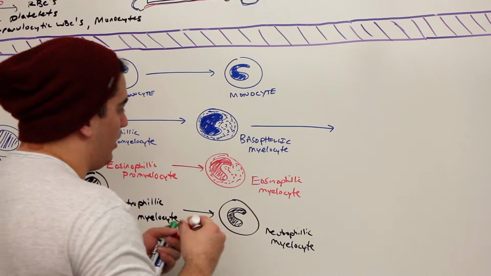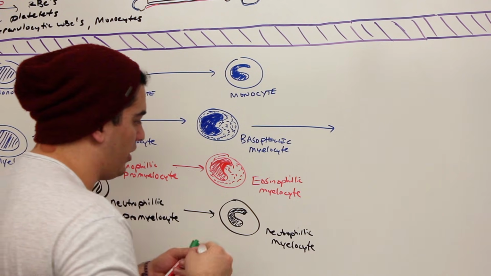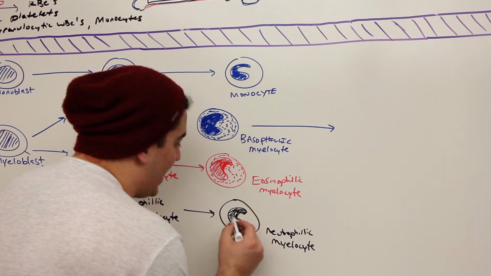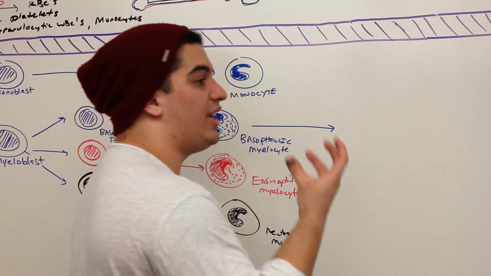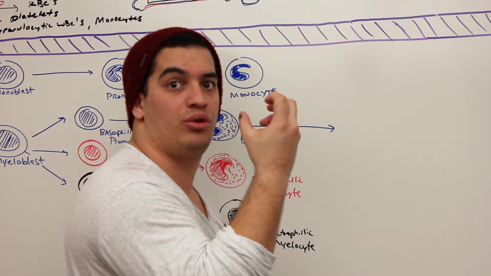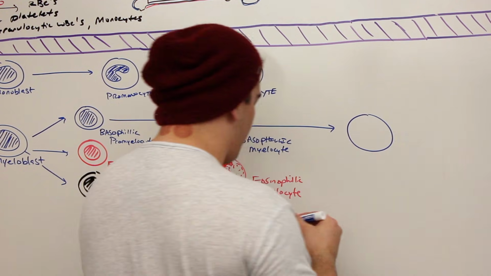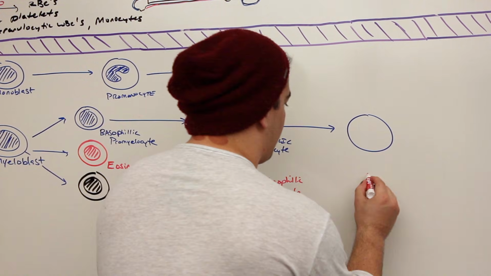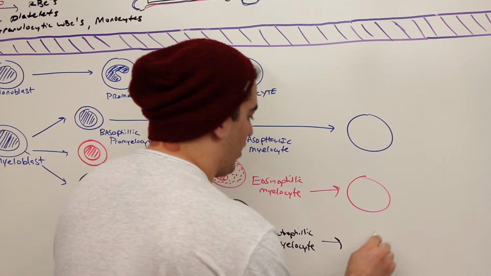I should actually make these a little bit bigger because they're not completely U-shaped yet at this point in time within the myelocyte, right? They're beginning to form that U-shape. But then as they get ready to go into this next one, they should now have a perfectly constricted U-shaped nucleus. So now what is this one? Here we have this one. And this last one we have right here, right?